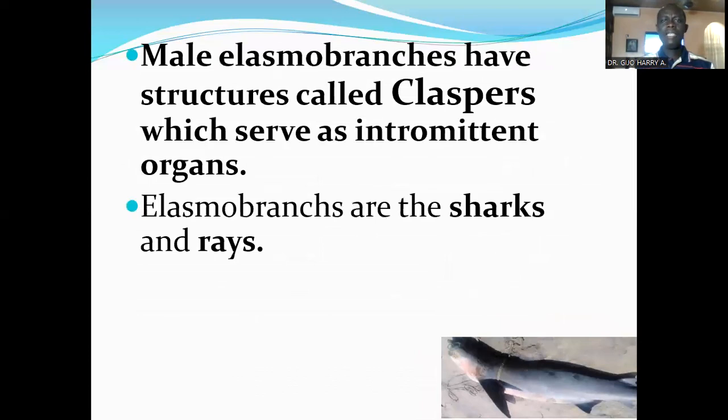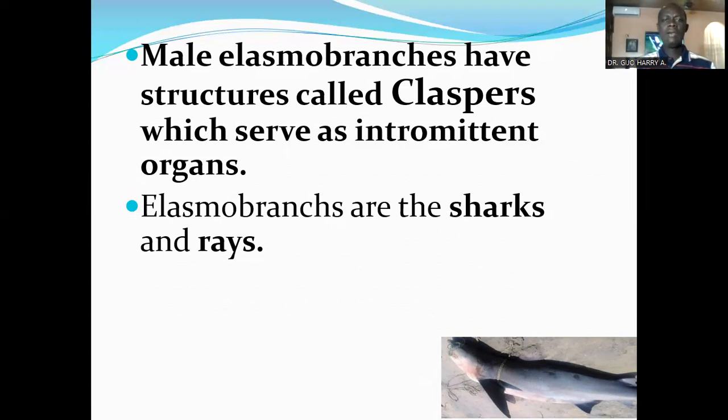The male elasmobranchs have structures called claspers, which serve as intromittent organs. They are used for copulation. They are the sex organs, like the penis in other vertebrates. In this case, the copulatory organ, instead of being called the penis, is called the claspers. It's found around the posterior end, close to the anus.